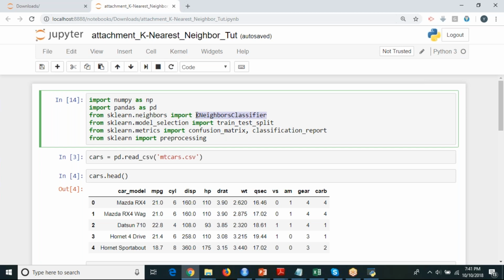As I have told you already, k nearest neighbor, KNN, is also a classification algorithm. The function name is KNeighborsClassifier. That is a part of your sklearn.neighbors. That is one part. Coming to the second one,